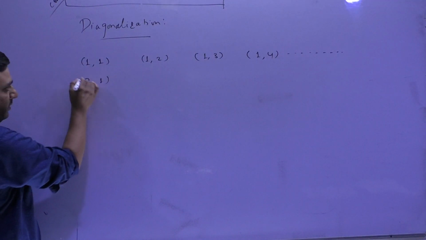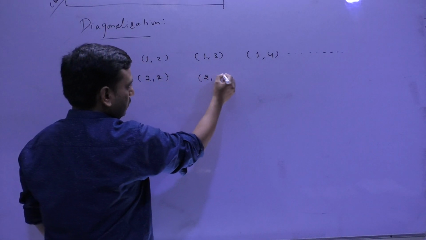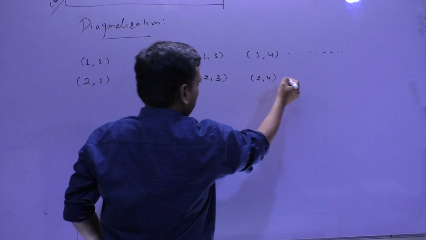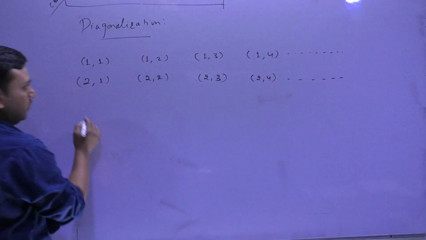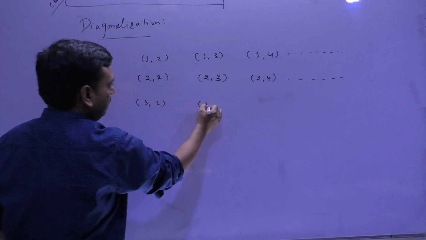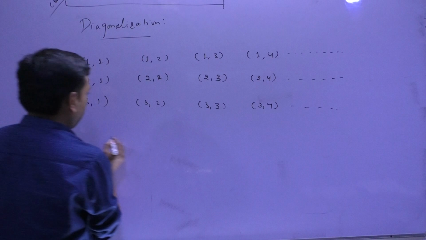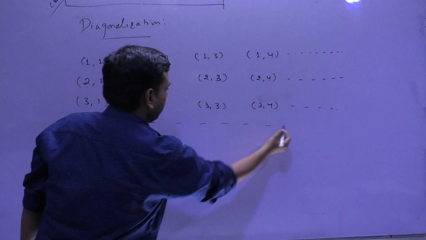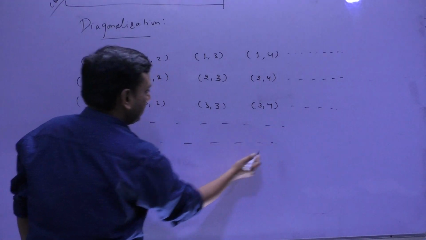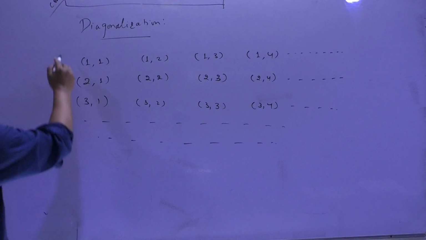Then write 2,1, 2,2, 2,3, 2,4, and so on. 3,1, 3,2, 3,3, 3,4, and so on. Similarly, I can write the elements of N cross N or not. Any doubt, anyone?